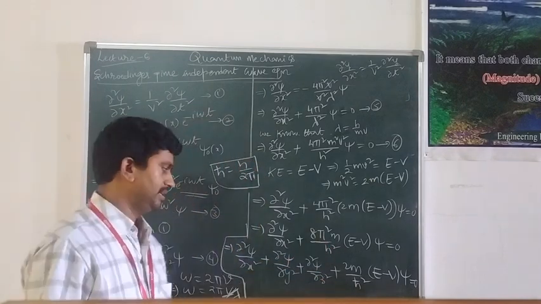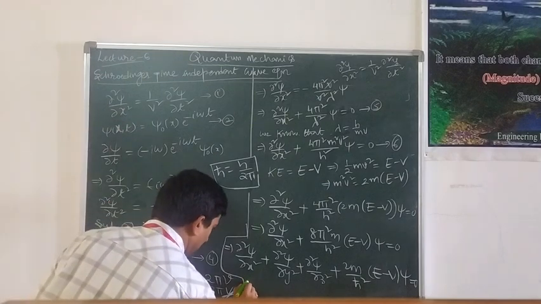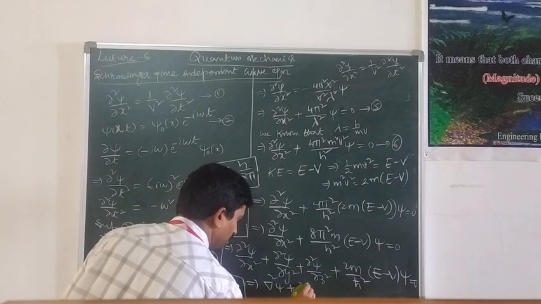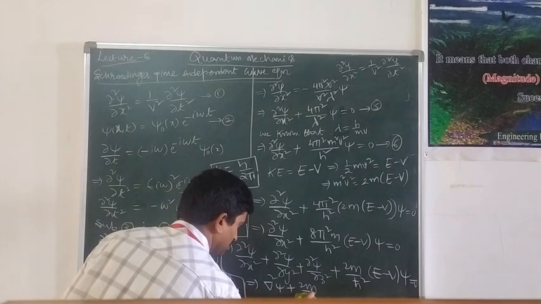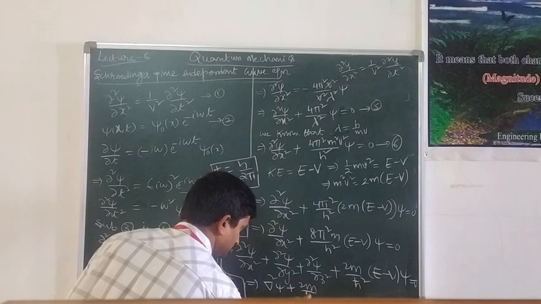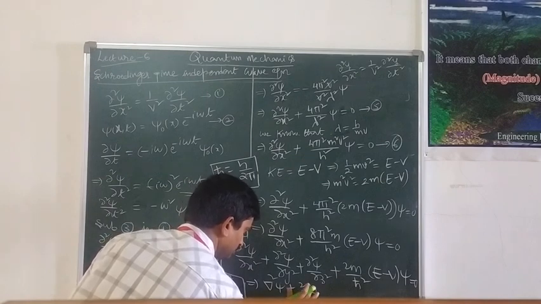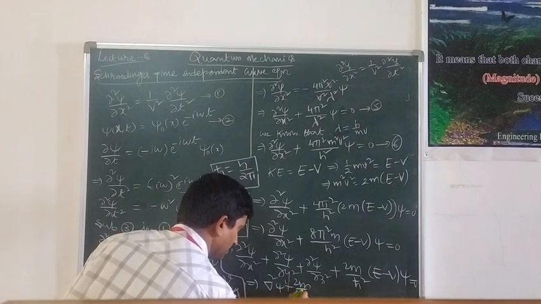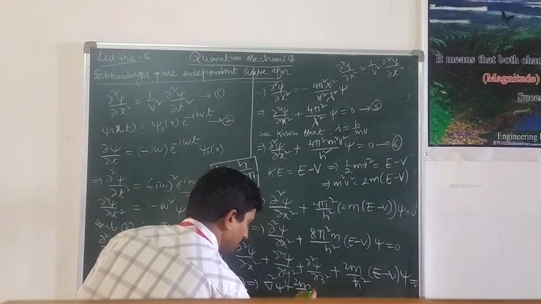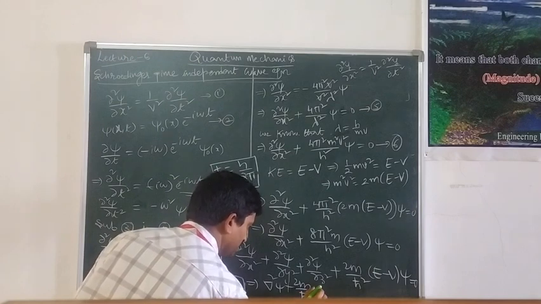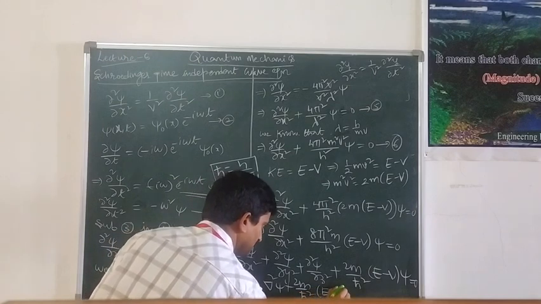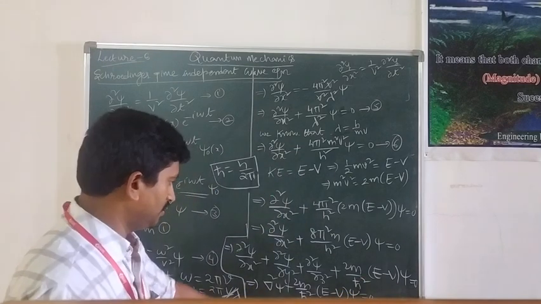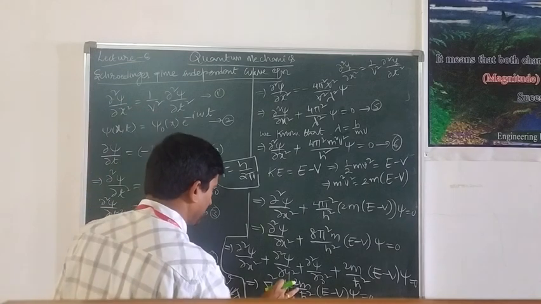Then it can be written as del square psi plus 2m by h cross square into E minus V into psi is equal to 0. This is the standard notation of the Schrodinger time independent wave equation.